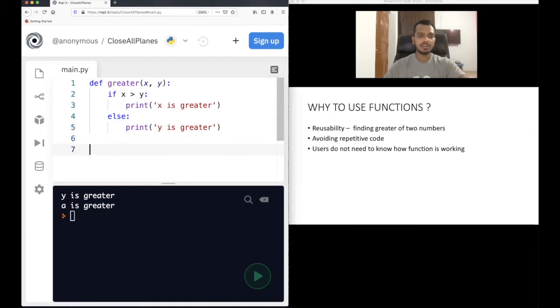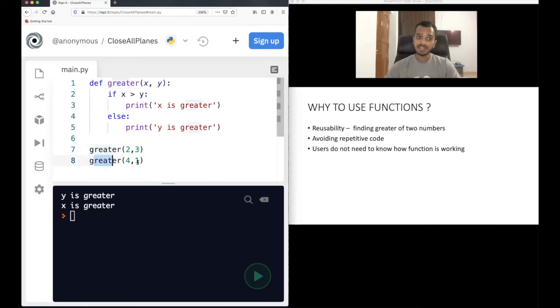Now I want to first find the greater of two numbers, 2 and 3. Then I want to find the greater of 4 and 1. See what the output is. In the first case, y is greater, and in the second case, x is greater. What is actually happening is that I'm passing some values to this function. This 2 is the x and this 3 is the y. They get passed when I call this function at line number 7. So x is 2 and y is 3. Which one is greater? 3 is greater. That means y is greater, and y is greater got printed.